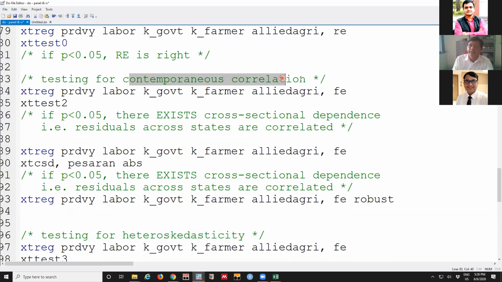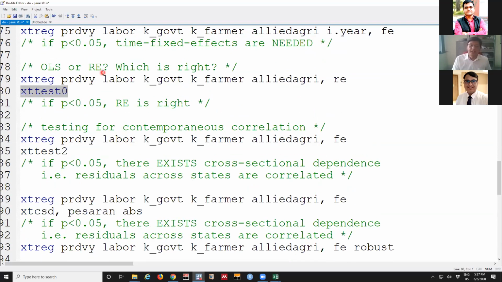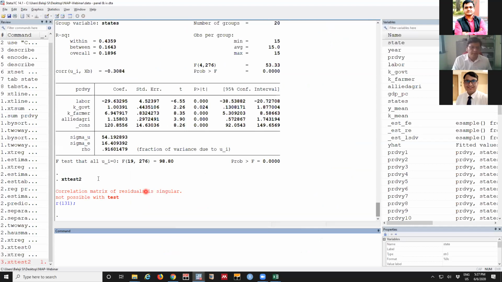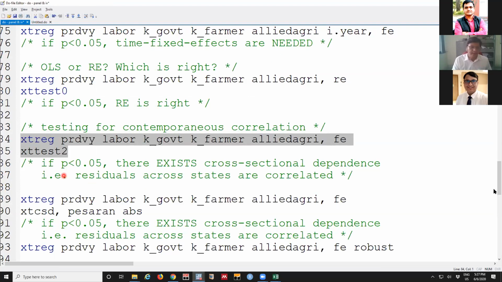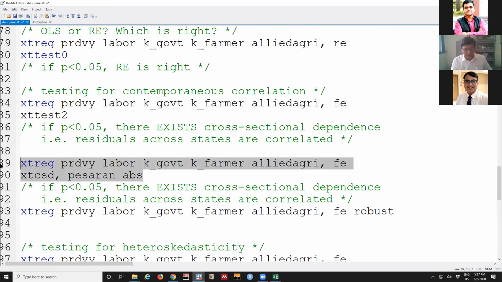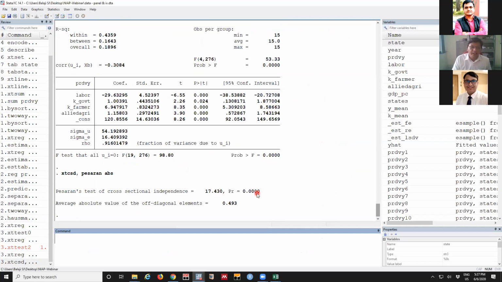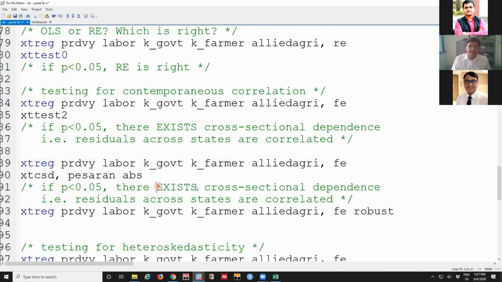And this is for contemporaneous correlation, the spatial spillovers, what we were discussing. The only difference is XT test 0 was the keyword for OLS or RE. And to see whether there is contemporaneous correlation or not, we type XT test 2. Okay, just for this data, the test is not behaving well. There is an alternate test, SRN test, for the same purpose. So here, based on the probability value, we can say that there exists cross-sectional dependence.